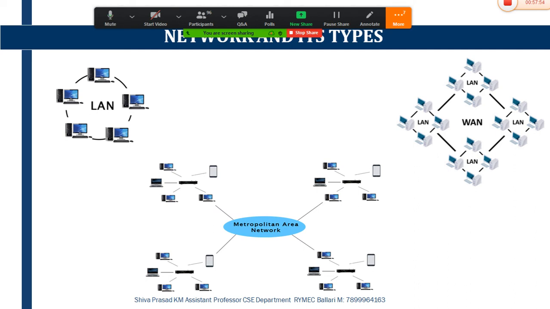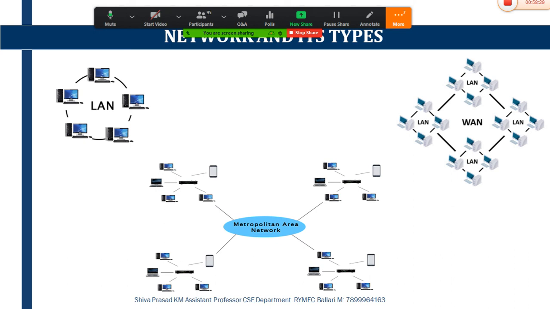The network connectivity between systems in a metropolitan area network is larger than that of LAN but less than that of WAN. And the major usage of this MAN, as I said, is that it can be used to have connectivity between branch 1, branch 2, branch 3, branch 4 of the same bank.